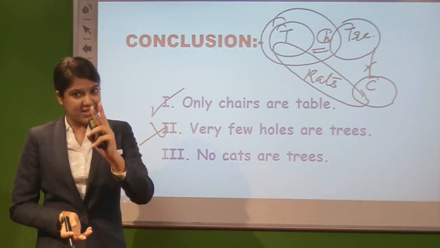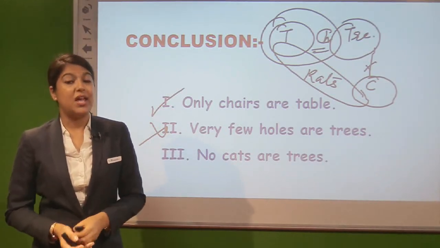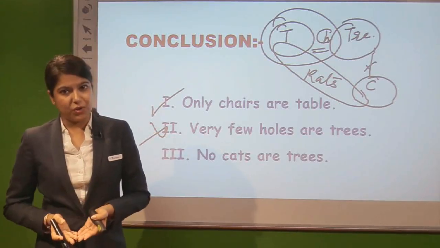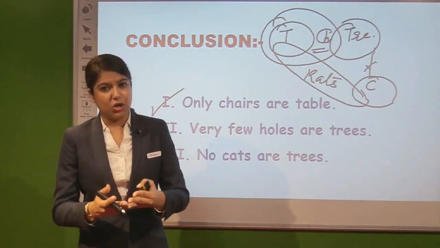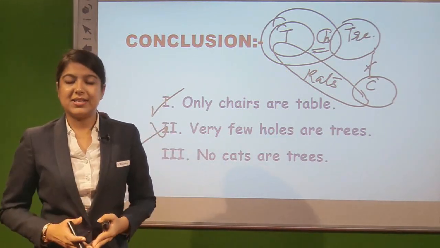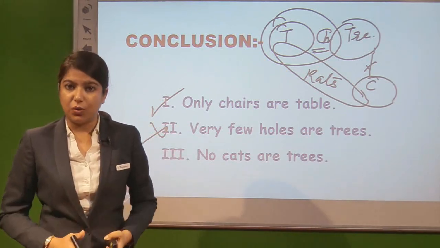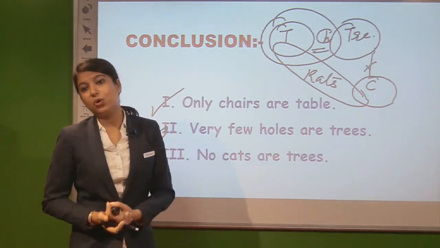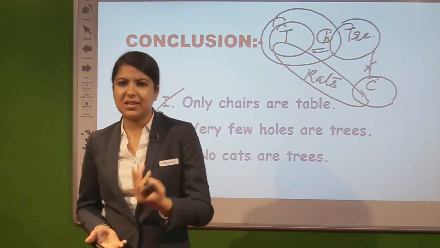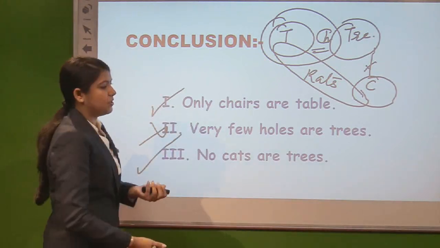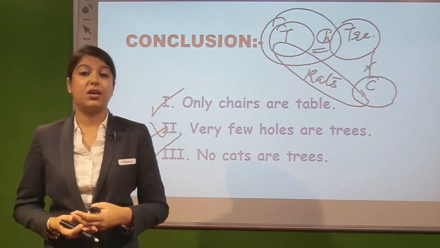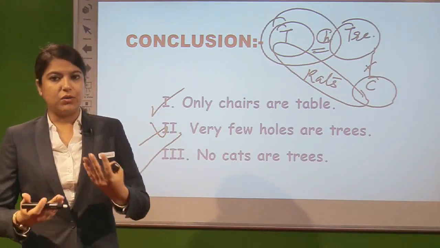Remember, we are not making conclusions true or false here; we are declaring conclusions follow or do not follow. The second point makes us clear that conclusions are just followed or not followed, right? And if any character not used in the statements is asked in the conclusions, it will not make any sense and we will directly declare it does not follow. Talking about the third conclusion, no cats are trees, right? If no trees are cats, then no cats are trees, a vice versa relation. So definitely this third conclusion will follow. First conclusion follows, second conclusion does not follow, and third conclusion follows according to the statements.